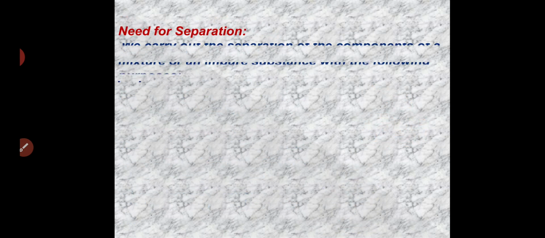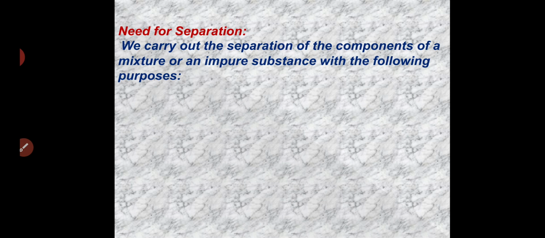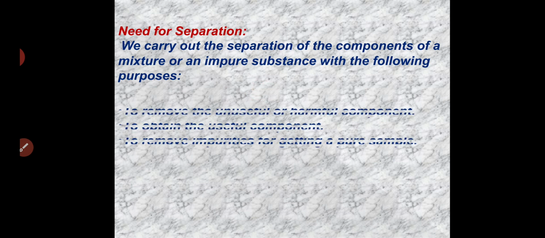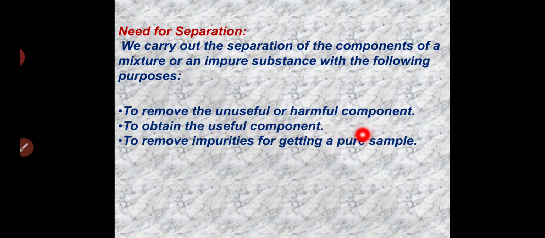Now, the need for separation. We carry out the separation of the components of a mixture or an impure substance for the following purposes. So many reasons are there why we need to separate a mixture. What are those? To remove the unuseful or harmful components. So, if a mixture contains any unuseful or harmful substances, it is very necessary to remove those substances from the mixture to obtain the useful component.